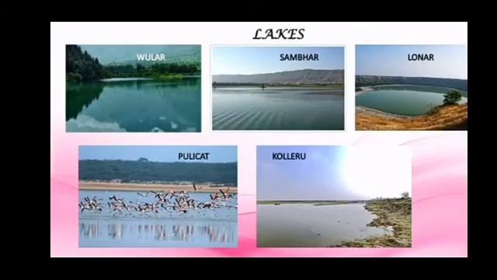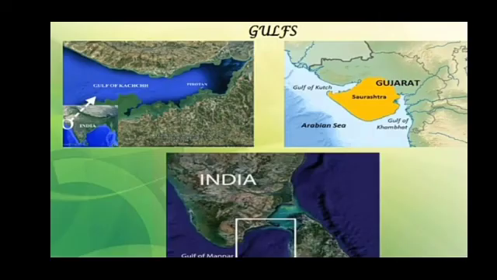Find the lakes on the map and name them. The lakes are Wular, Sambhar, Lonar, Pulicat, Kolleru. Next question. Find and name the gulfs and the direction in which they are located with respect to India. We have the Gulf of Kutch, Gulf of Khambhat and Gulf of Mannar.